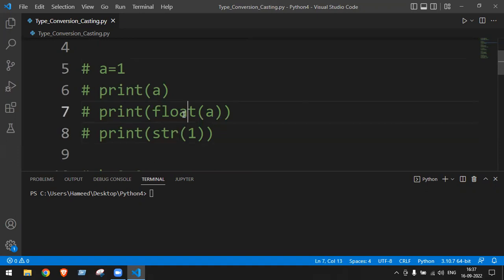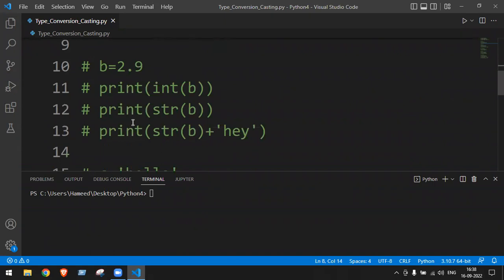When we convert into float, the answer was 1.0, and when we convert to string, the value stays the same. When variable b had a float value and we converted it into type integer, the value became 2. But when we convert to string, the value remains the same, 2.9. Then we concatenated a string with one more string using type conversion.